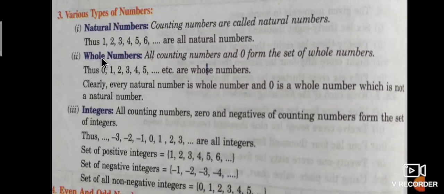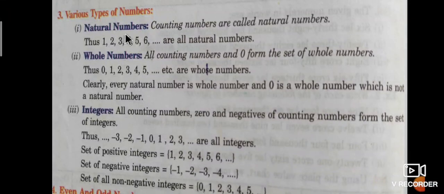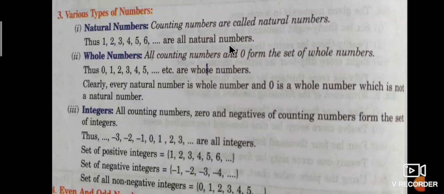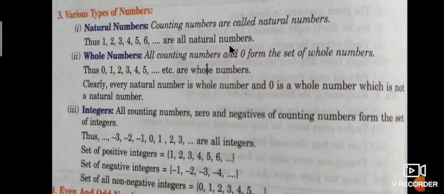Next is various types of numbers. In various types of numbers, the first one is natural numbers. All counting numbers are called natural numbers. We start from counting one: one pen, one book, two books, two balls, five balls, six runs. Like that, the numbers we use for counting are all called natural numbers.